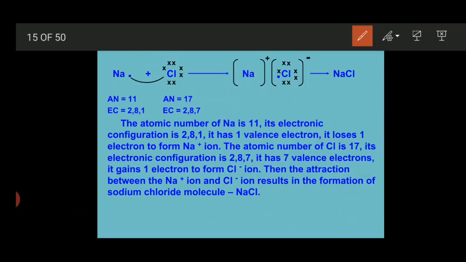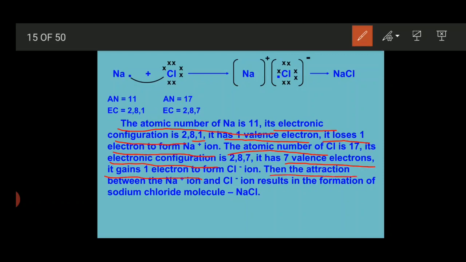Now let's just see. The atomic number of sodium is 11. Its electronic configuration is 2, 8 and 1. It has 1 valence electron. It loses 1 electron to form sodium ion, that we discussed. The atomic number of chlorine is 17. Its electronic configuration is 2, 8 and 7. It has 7 valence electrons and it gains 1 electron to form chloride ion.